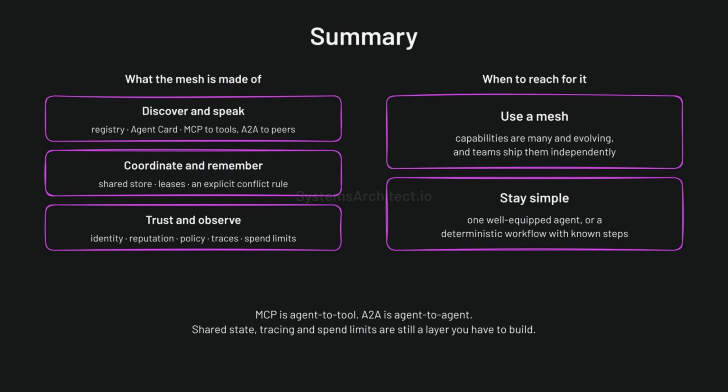Making that safe takes shared memory, distributed coordination, and conflict resolution. It also takes agent identity and reputation, propagated policy, and mesh-level resilience and tracing across clouds. Reach for it when your capabilities are many and evolving. Stay with a single agent or a deterministic workflow when they aren't.